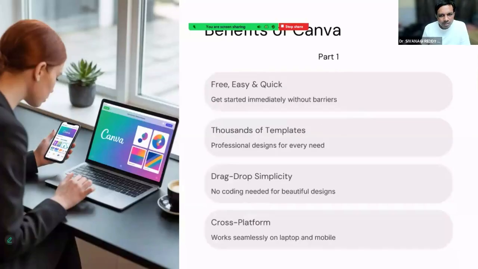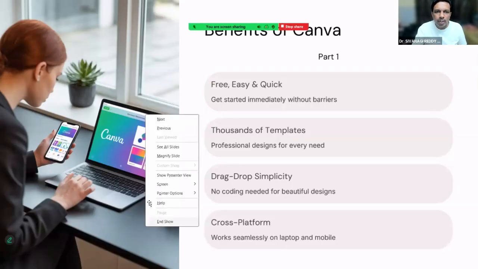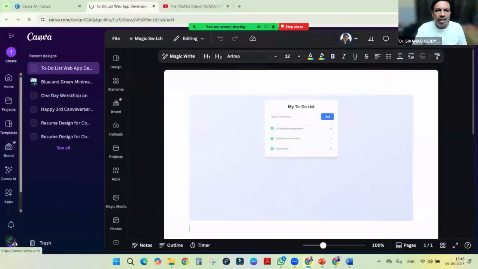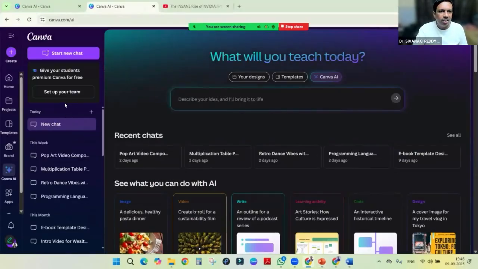And for colleges, students as well as faculty, they can get the free educational license provided you have a college mail ID. Faculty can get it with a college mail ID and you can give it to your students. You can create the classroom in Canva and you can send the link. So let me show you how you can use it. So Canva, here it is at the top.